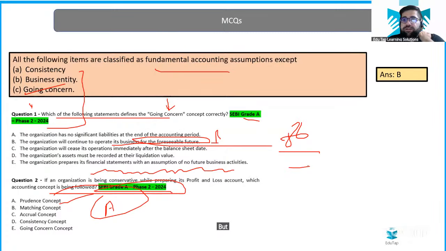If you got confused in accrual and matching, don't worry, just go back and revise.